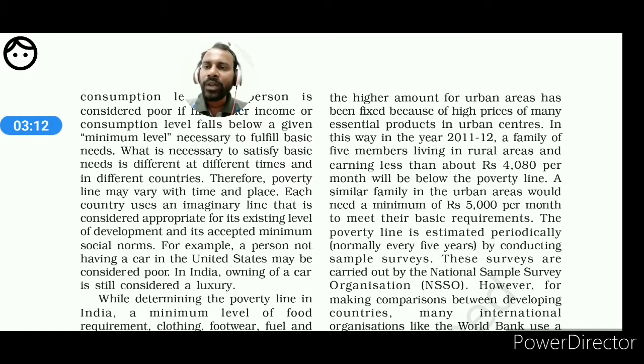So those who do not have access to these areas will be referred to as poor people, or they are in poverty. When they are not able to manage the basic amenities of life, obviously it will be referred to as an indication or sign of poverty.